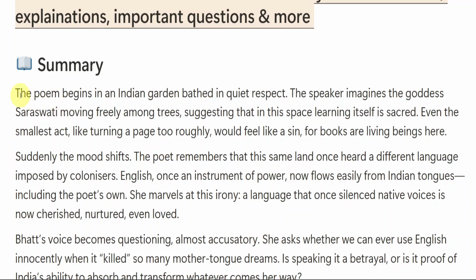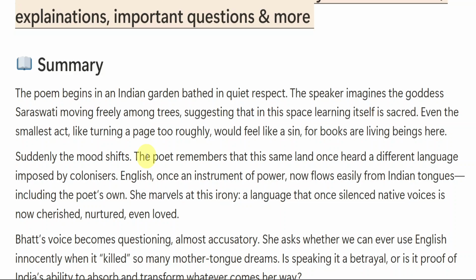Okay, so you can see here the poem begins in an Indian garden bathed in quiet respect. The speaker imagines the goddess Saraswati moving freely among trees, suggesting that in this space learning itself is sacred. Even the smallest act, like turning a page too roughly, would feel like a sin, for books are living beings here.